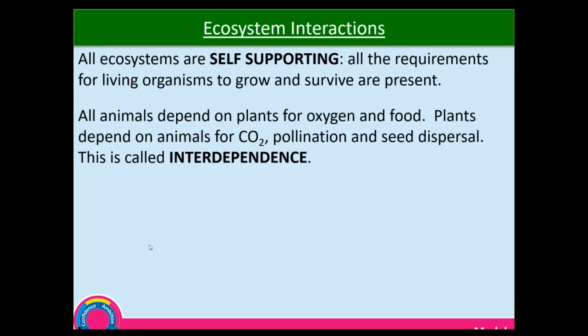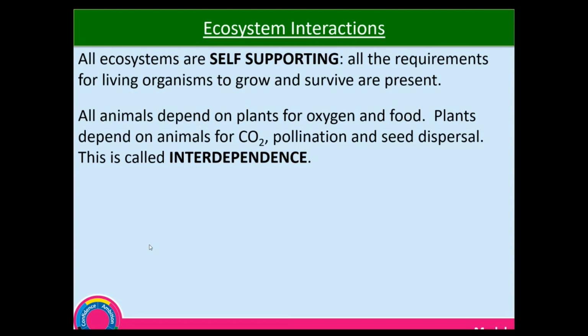The plants depend on animals for carbon dioxide. They depend on animals, in this case specifically insects, for pollination, and they depend on animals for seed dispersal. All of these, insects, pollination, and seed dispersal, was studied in year 7. I hope you still remember bits and pieces of that.